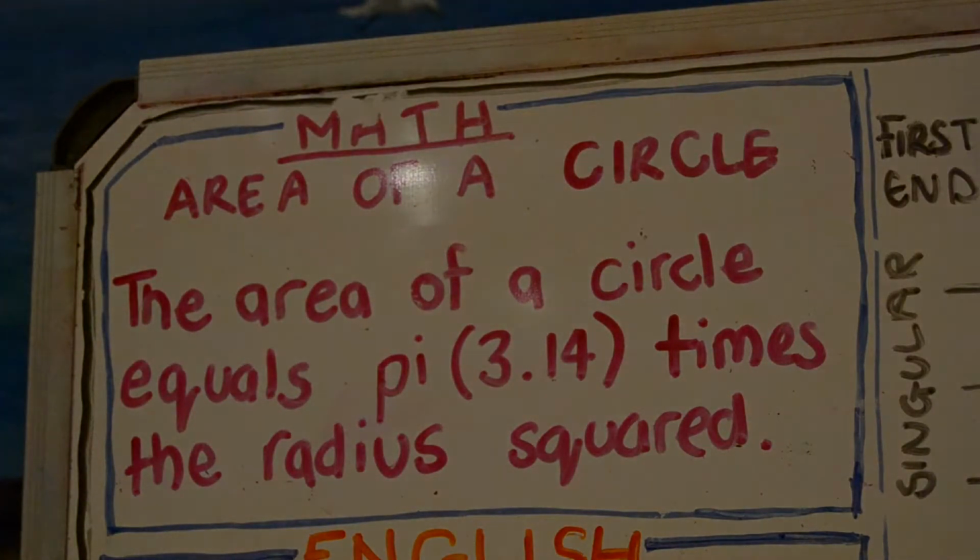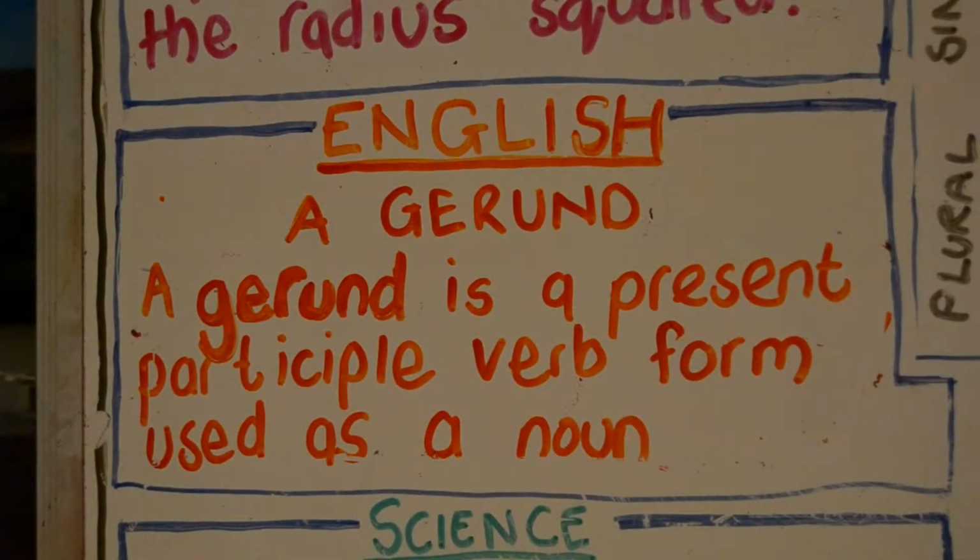Moving on to the English. This week in English, we're looking at a gerund. A gerund is a present participle verb form used as a noun. Okay, I'm going to say it again. A gerund is a present participle verb form used as a noun.